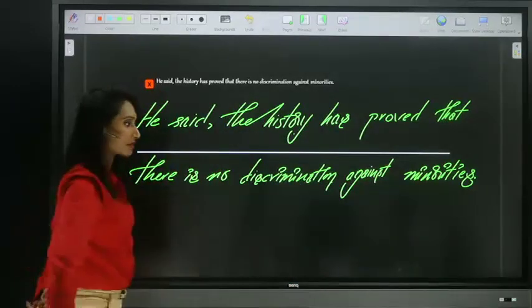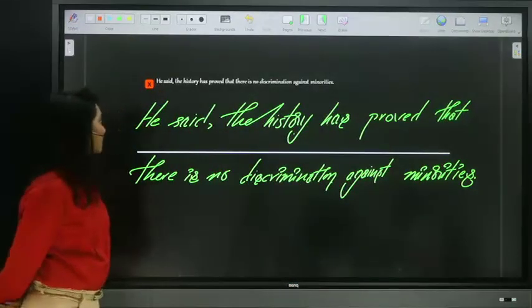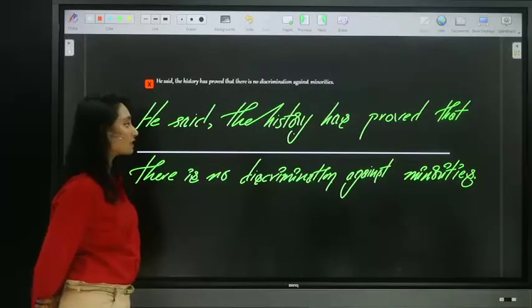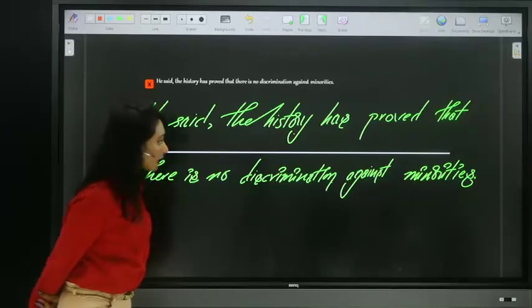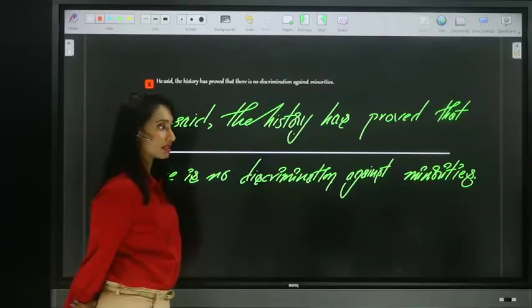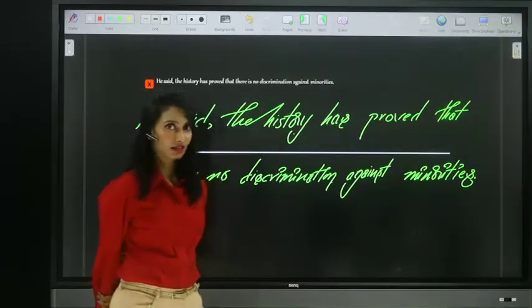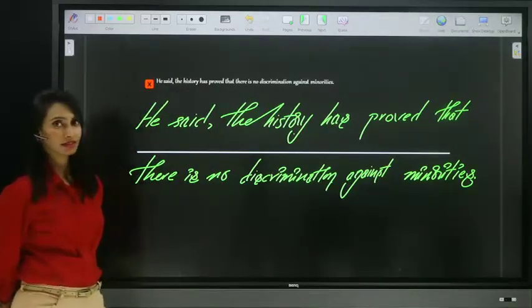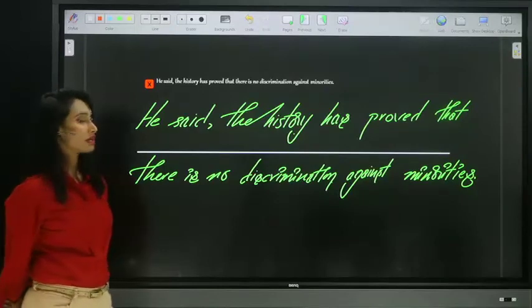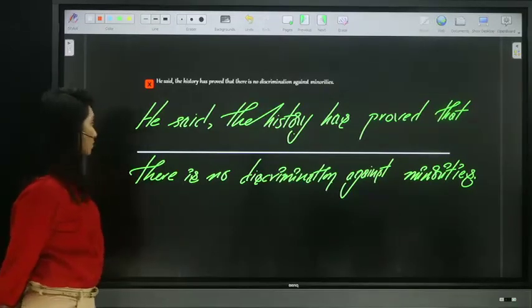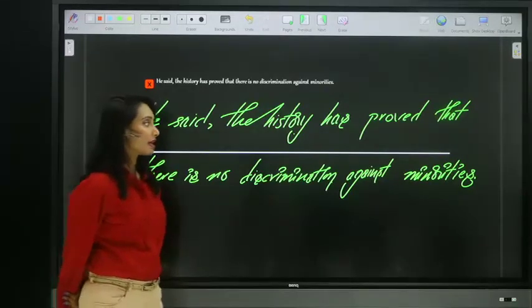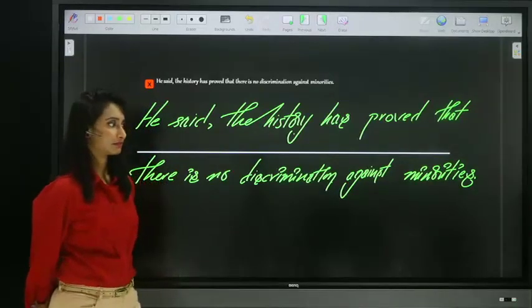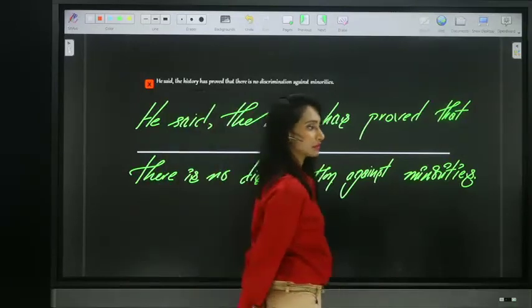Now, correct this one. Yes, Angela, you're right. He said the history has proved that there is no discrimination against minorities. So why? You're right, Angela, but why? Quick, guys. He said the history has proved that there is no discrimination against minorities. Quick, guys.